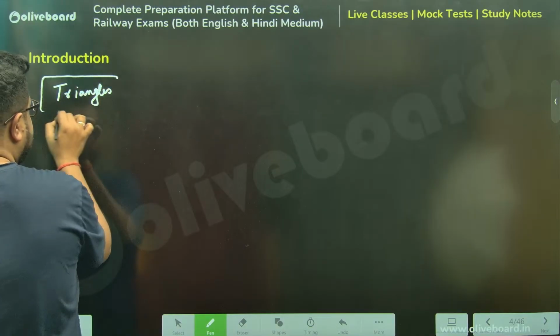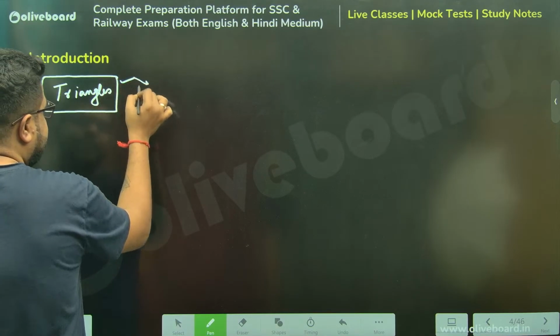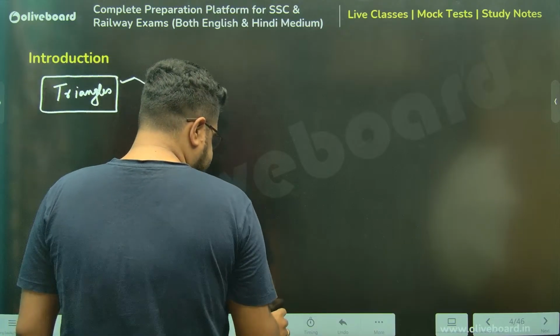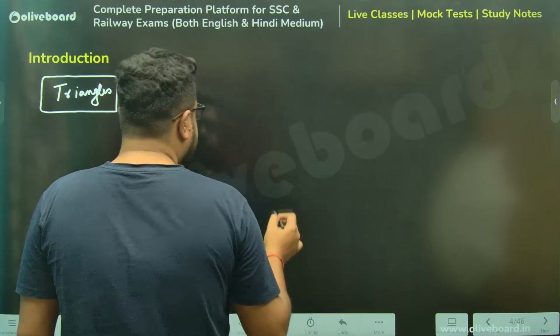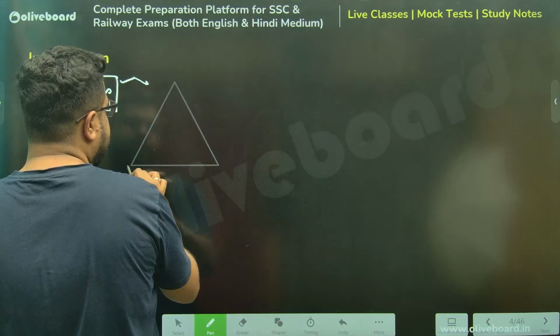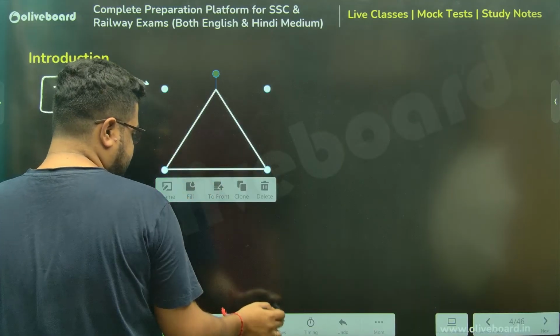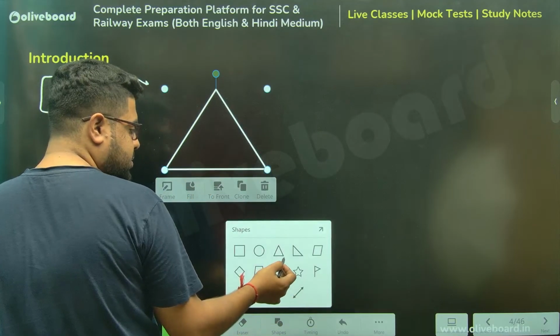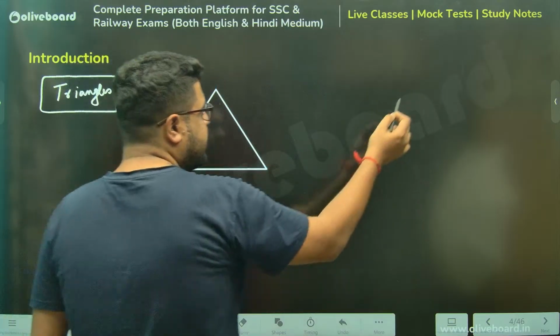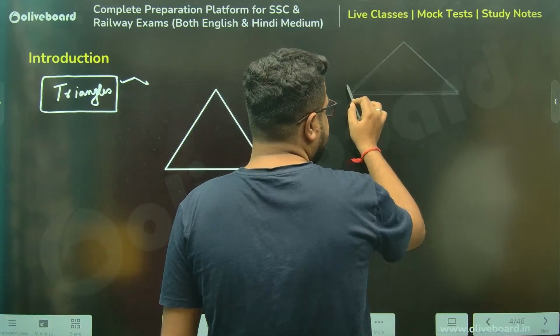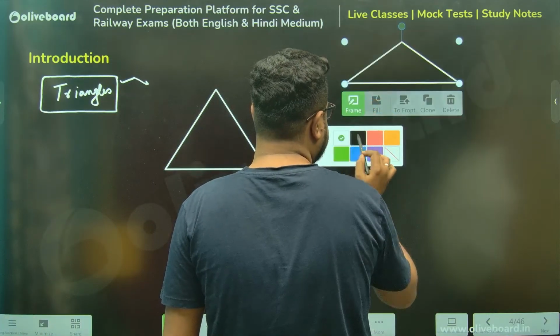Sir, we will start with triangles first. Again, we'll practice, but before that, a very brief theory. Sir, triangles, you see, the basic triangle is your equilateral triangle, but again, for any other triangle as well. For example, let's say there is a triangle like this.